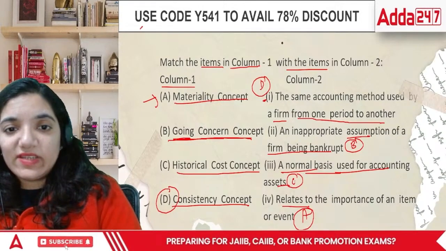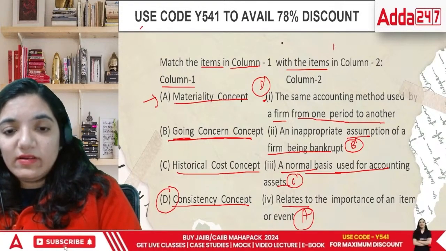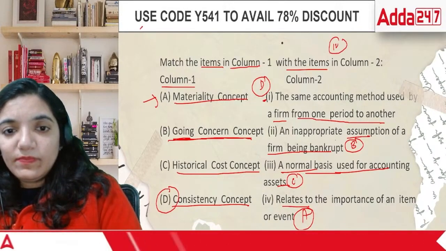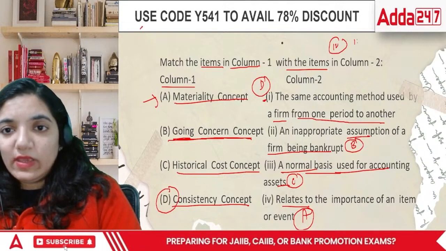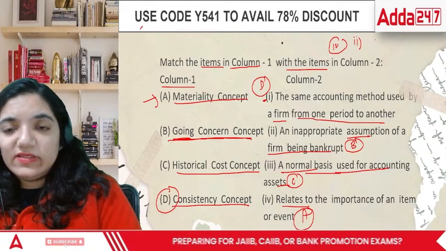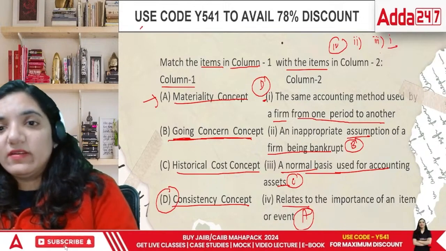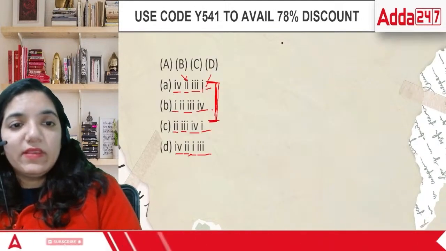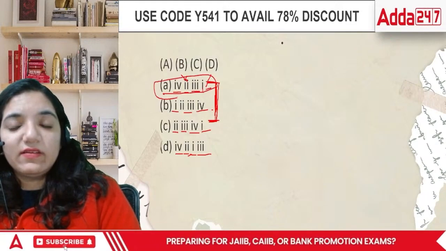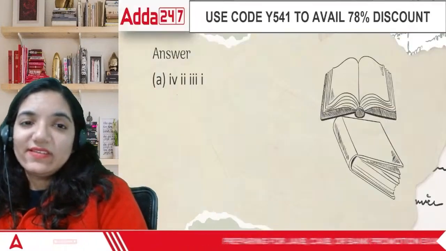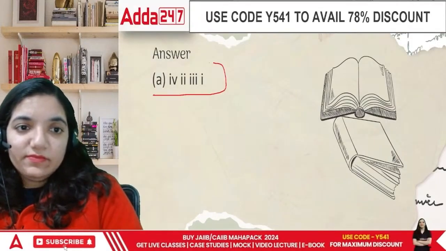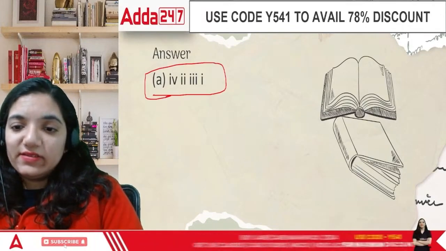DBCA. That means I can say 4, 2, A, B done. C is 3, 4, 2, 3, 1. Answer is A. Only A matches it. So this is the answer.